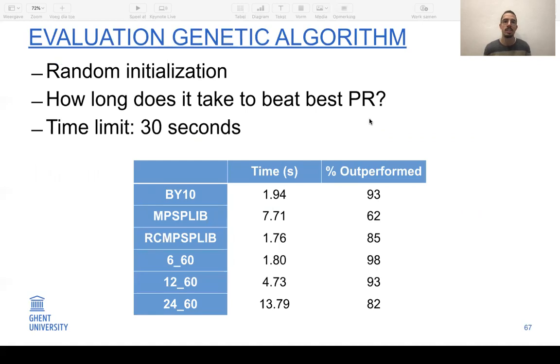We also evaluated our genetic algorithm, but mainly we did this test to evaluate whether the data sets that we propose are challenging enough for more advanced algorithms. So how did we do this? We created a random initial population for the genetic algorithm, and we evaluated how long it takes for the genetic algorithm to beat the best performing priority rule from the previous experiment. As you can see, the genetic algorithm took the longest on this set, and then these 2 sets from our new sets. So it shows that at least some of these sets are challenging enough for more advanced algorithms.